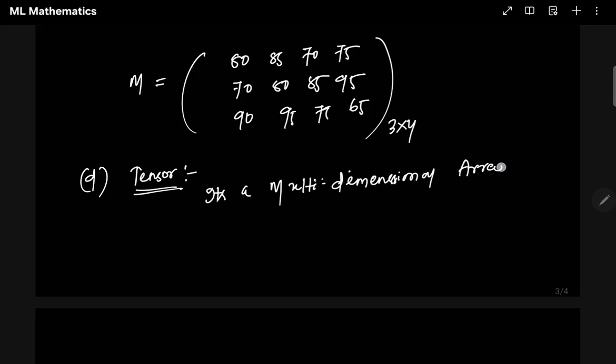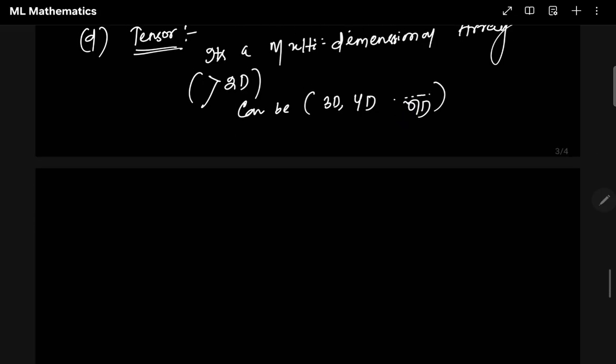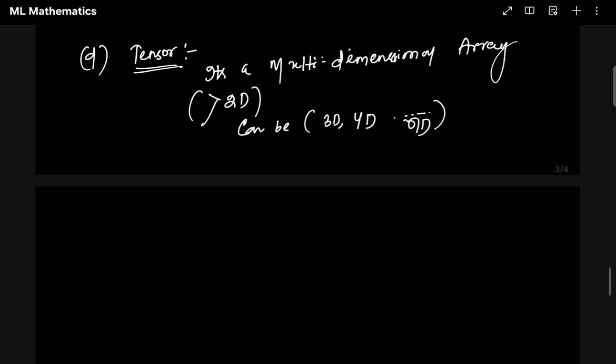That means more than 2 dimensions. It can be 3D, 4D, or any number of dimensions, that is ND. Clear? So if somebody asks you for an example of a multidimensional array, it's pretty clear.